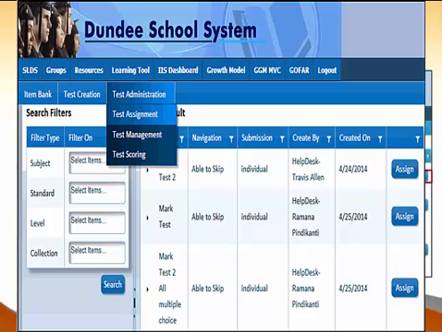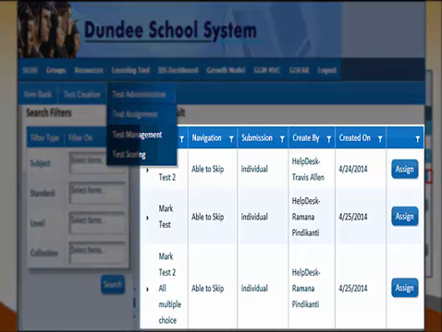Go up to this third menu. Remember this bar right here. It's going to be right underneath the SLDS bar, and then you'll have this one. And what we're going to do is click on Test Assignment. When you click on Test Assignment, all you are going to do is look at tests that you have created, but they haven't been assigned.